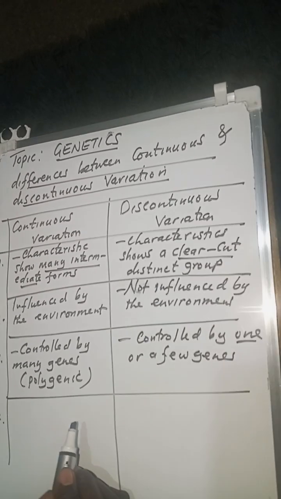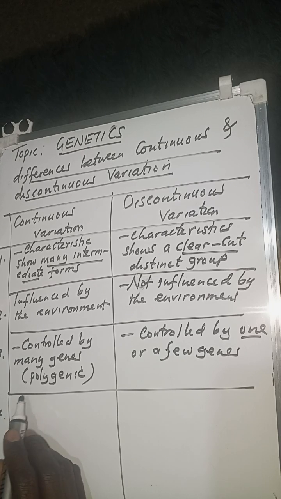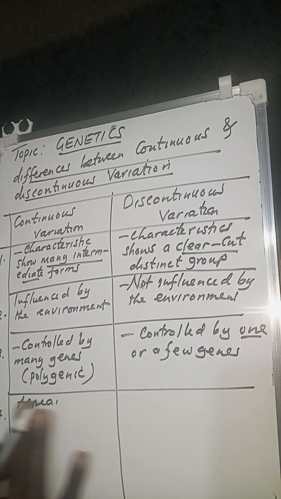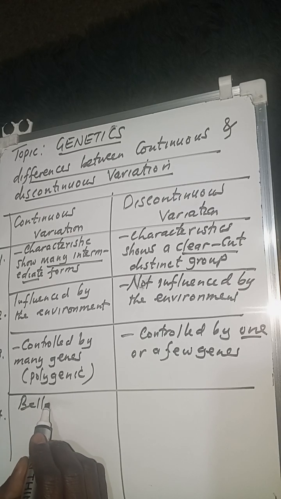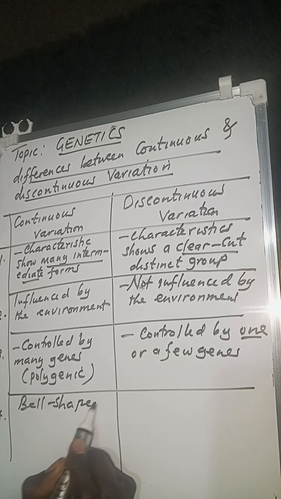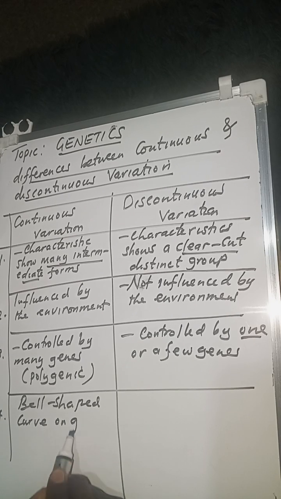Another difference between continuous and discontinuous variation is the appearance on a graph. In terms of appearance on the graph, I can say a bell-shaped curve. When you draw a graph, continuous variation is going to appear as a bell-shaped curve.